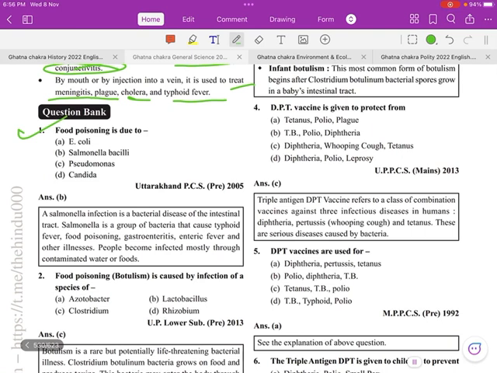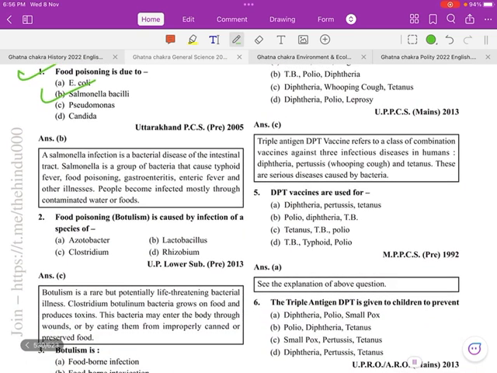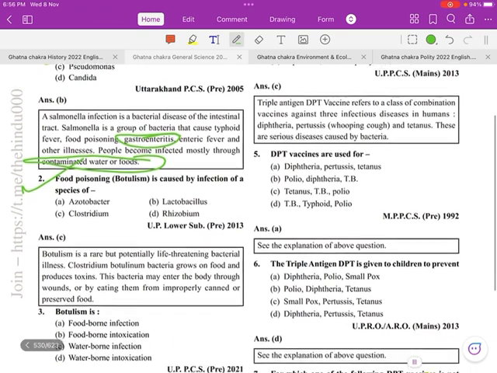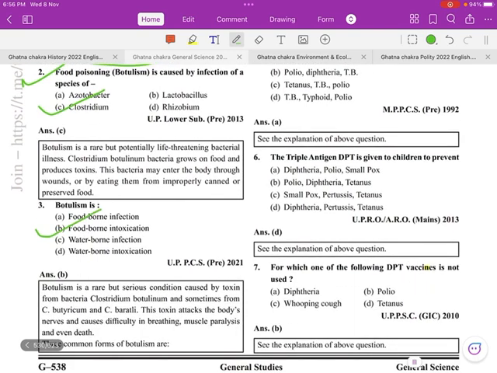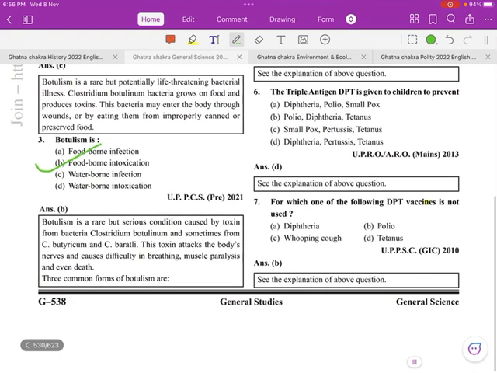Next, related to MCQs. Food poisoning is due to which bacteria? Salmonella bacilli. Salmonella infection is a bacterial disease of the intestinal tract. Salmonella is a group of bacteria that cause typhoid fever, food poisoning, gastroenteritis, enteric fever and other illnesses. People become infected mostly through contaminated water and food. Next question: food poisoning or botulism is caused by infection of which species? Clostridium. Botulism is related to foodborne intoxication.